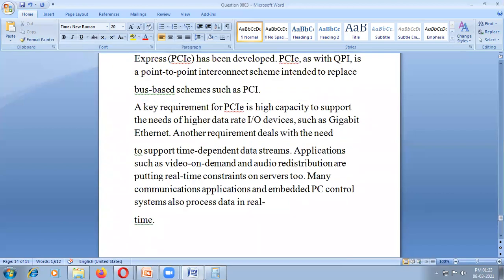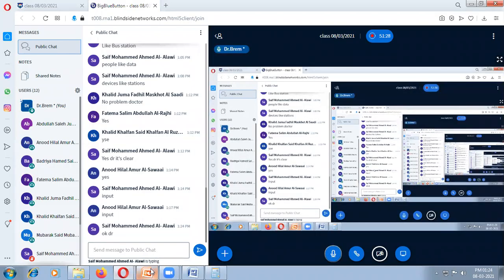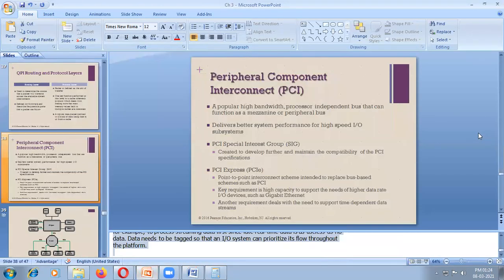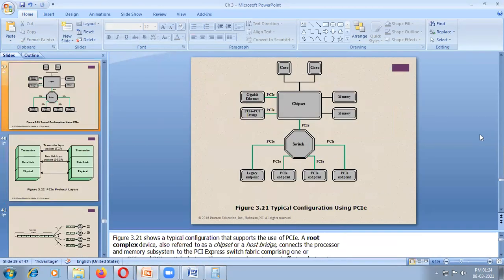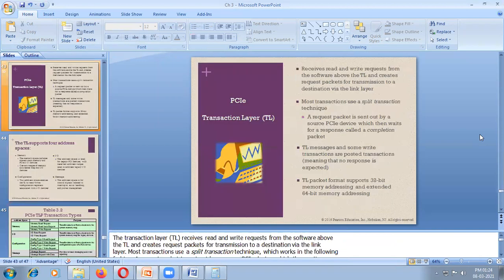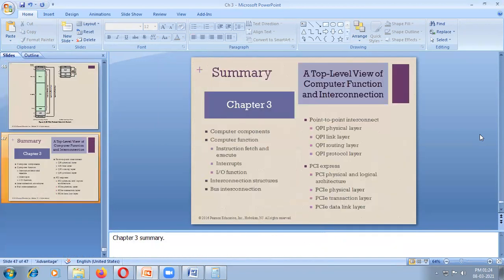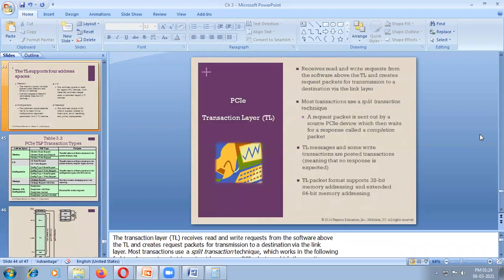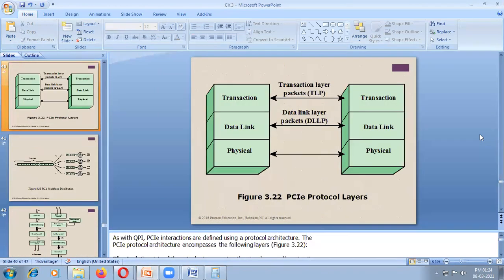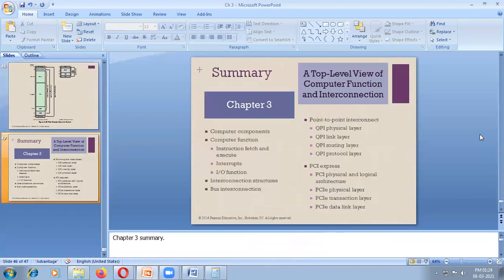Okay students, what's the time? I think time is finished. Okay students, the remaining things we will discuss. How much is remaining? PCI layer, transmission layer. Okay, then it will be finished. So only PCI is enough. Up to PCI, finish. The remaining things are for your understanding.